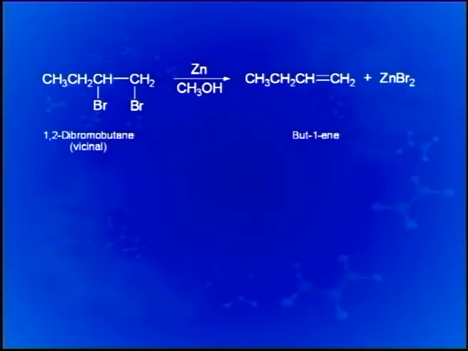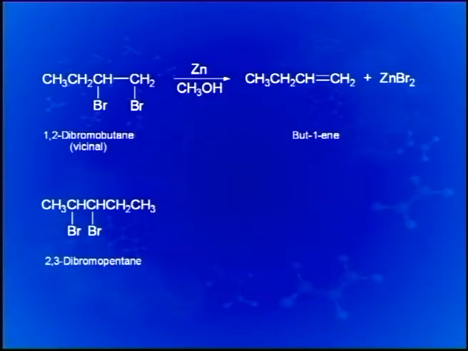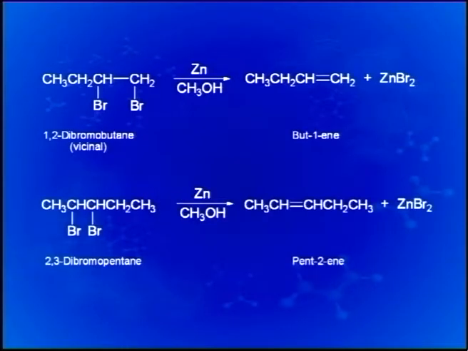So, the 2 halogen atoms are on the neighboring carbons, with zinc in methanol. Since it is dehalogenation, both the bromines go away and a double bond is established between these 2 carbons, leading to formation of an alkene. Another example is 2,3-dibromopentane leading to 2-pentene as the alkene.